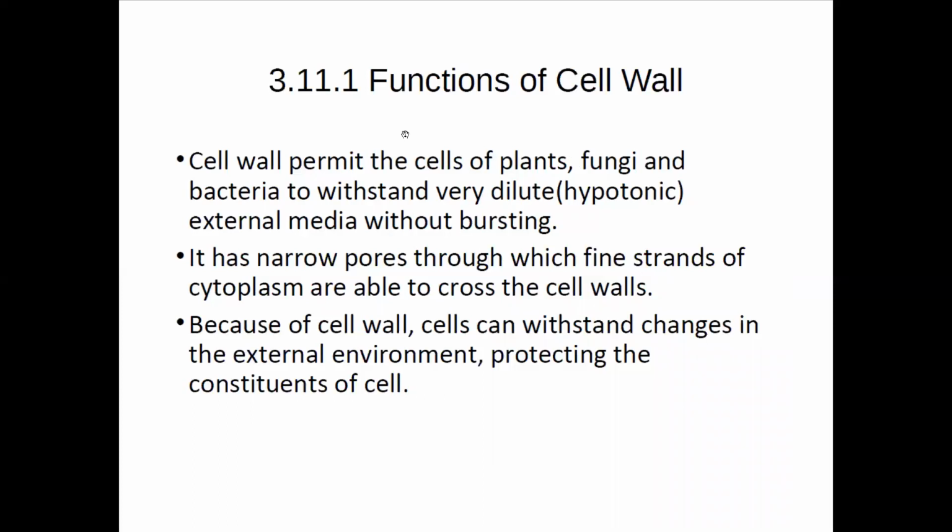It has narrow pores through which fine strands of cytoplasm are able to cross the cell walls. Because of the cell wall, the cell can withstand external environmental changes.